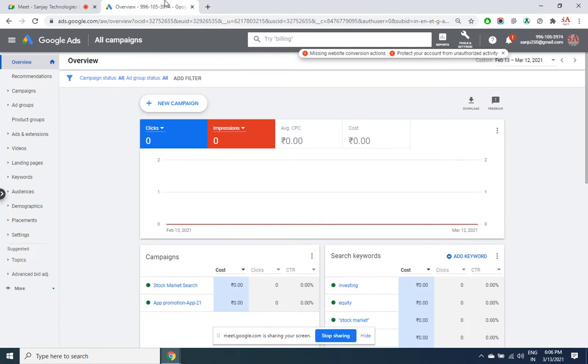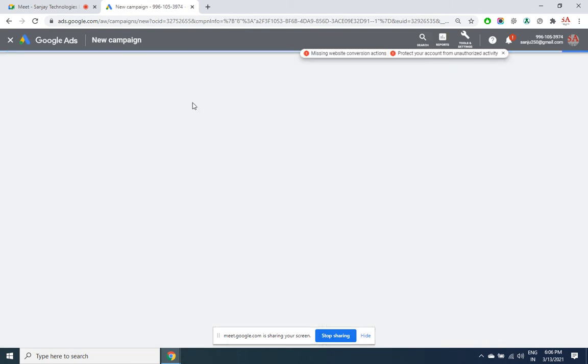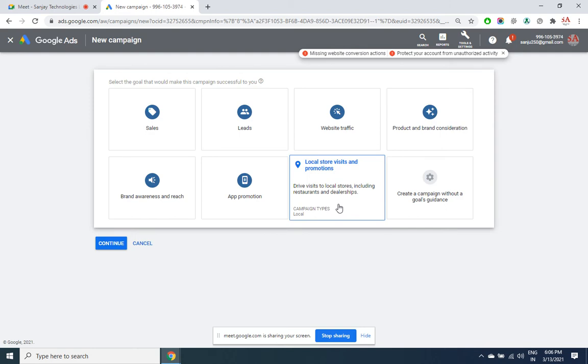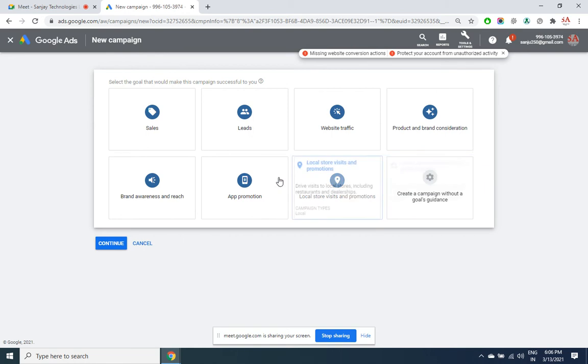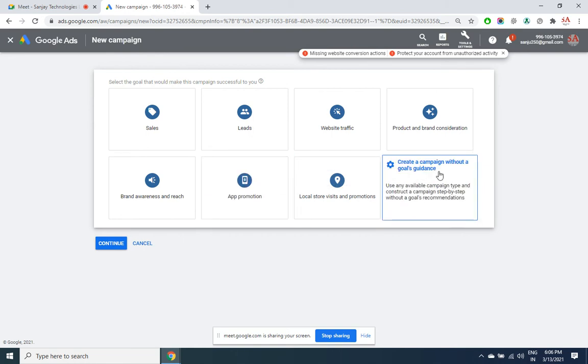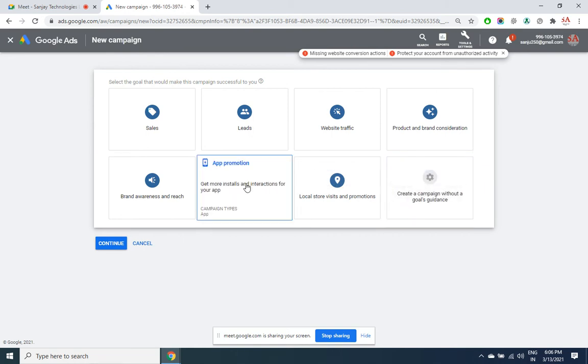So in the last session, we had discussed the other two campaigns and we were left with only the last two. One is a custom, another is the app promotion. So these are the three campaigns that we are left with. So let us quickly see. App promotion is meant only for Android as well as iPhone app.